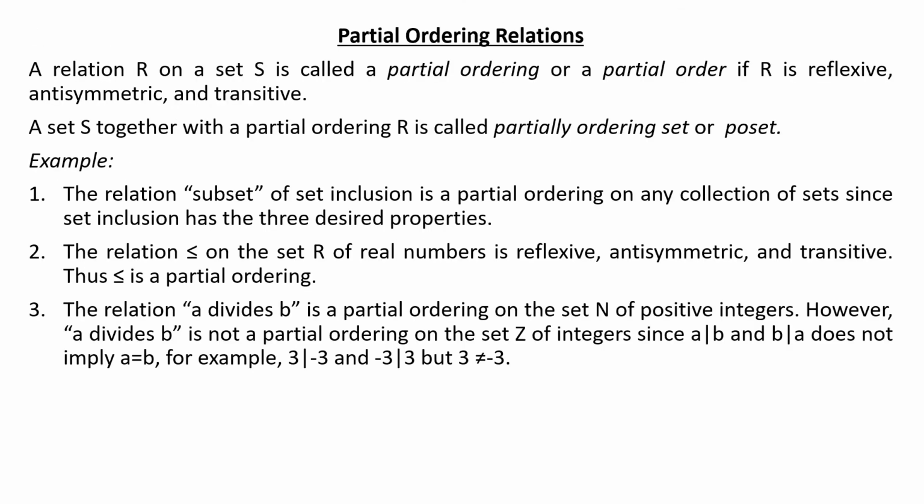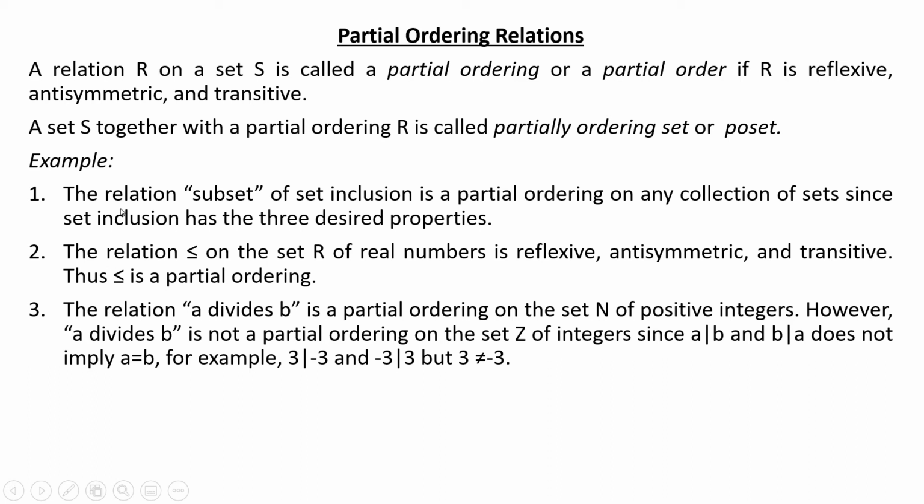So we have partial ordering relations. A relation R on a set S is called a partial ordering or a partial order if R is reflexive, antisymmetric, and transitive. Antisymmetric means if a is related to b and b is related to a, then a should be equal to b. A set S together with a partial ordering R is called a partially ordered set, or poset.